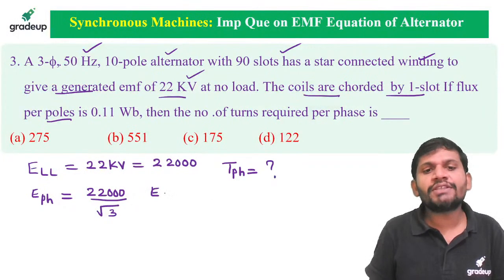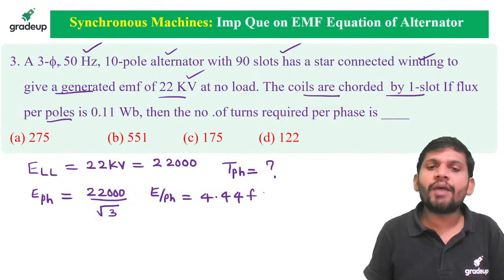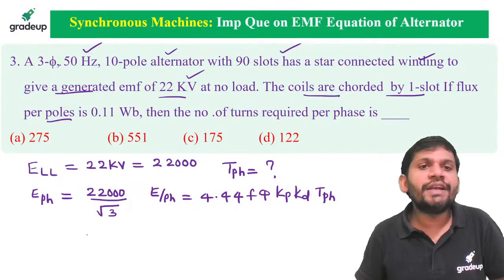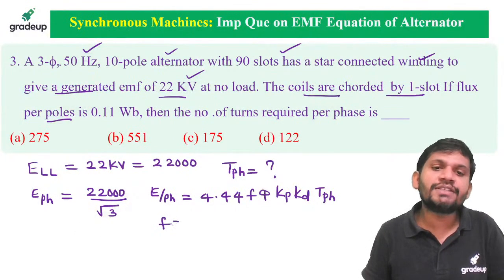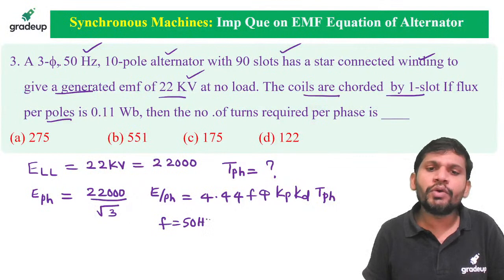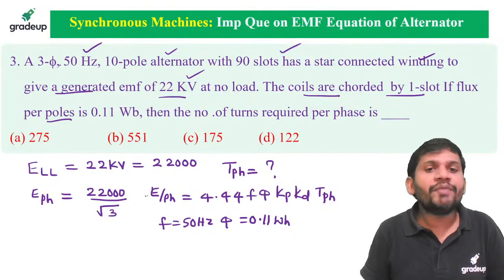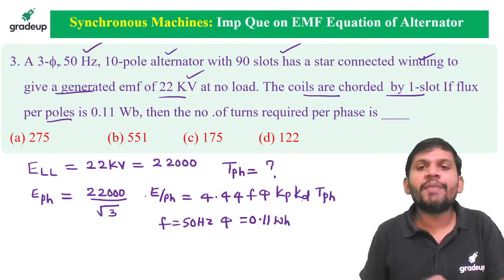You know this equation, students. E per phase equals to... First write down the formula, then you can get an idea which parameters you want to calculate. Frequency is given, 50 Hz, no need to calculate. Flux is given, 0.11 Weber. No need to calculate. Then EMF is also given. You want to find the Kp and Kd.